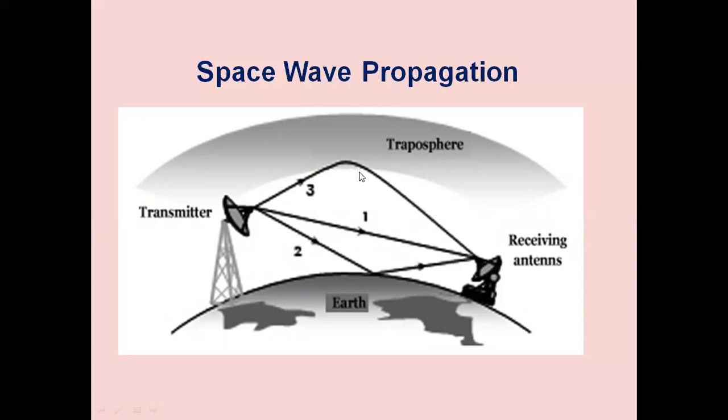Below the troposphere, up to 15 kilometers, these waves will be reflected from the atmosphere. We are making use of the reflection properties of the atmosphere, because the wave goes through the layers and is reflected, and those reflected signals are received at the receiving antenna. Hence, at the receiving antenna, we will be receiving the direct wave, the ground reflected wave, and the reflected waves from the different atmospheric layers of the troposphere.